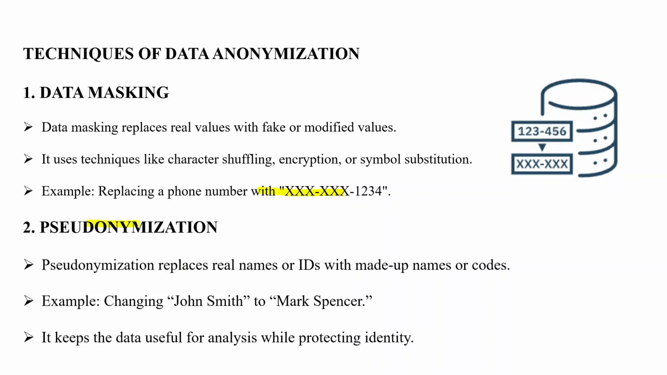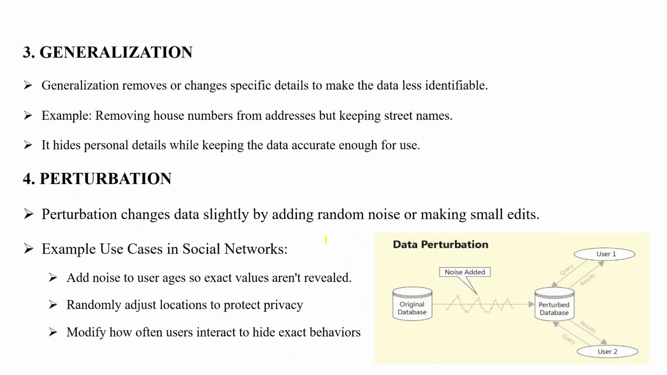The second technique is pseudonymization. Instead of hiding the entire value, this technique replaces real names or IDs with made-up names or codes. For example, John Smith can be replaced with Mark Spencer. The benefit is that the data remains useful for analysis and research while still protecting the individual's true identity. So, while masking hides sensitive details with fake values, pseudonymization replaces identities with substitutes, both working together to safeguard privacy.